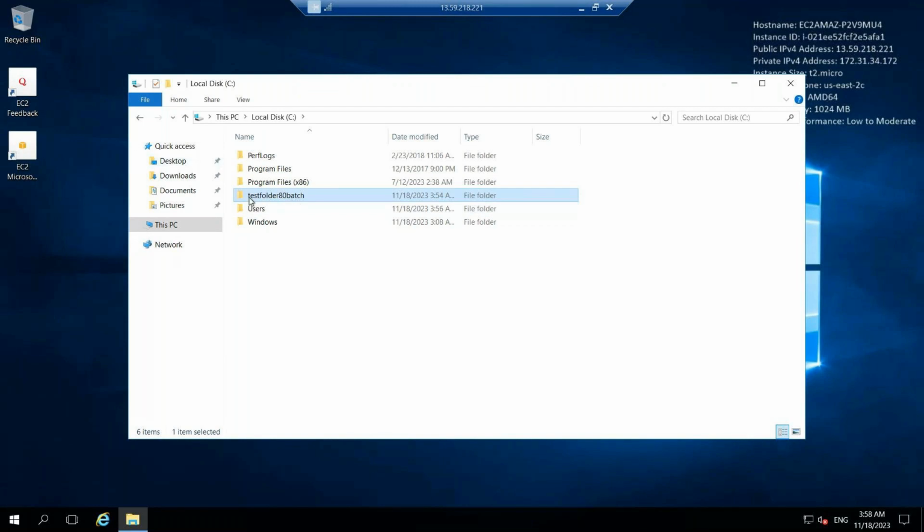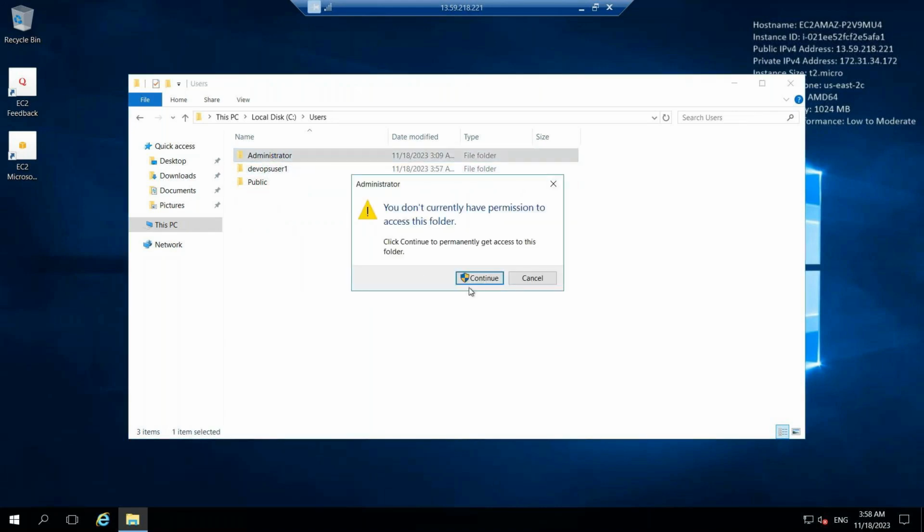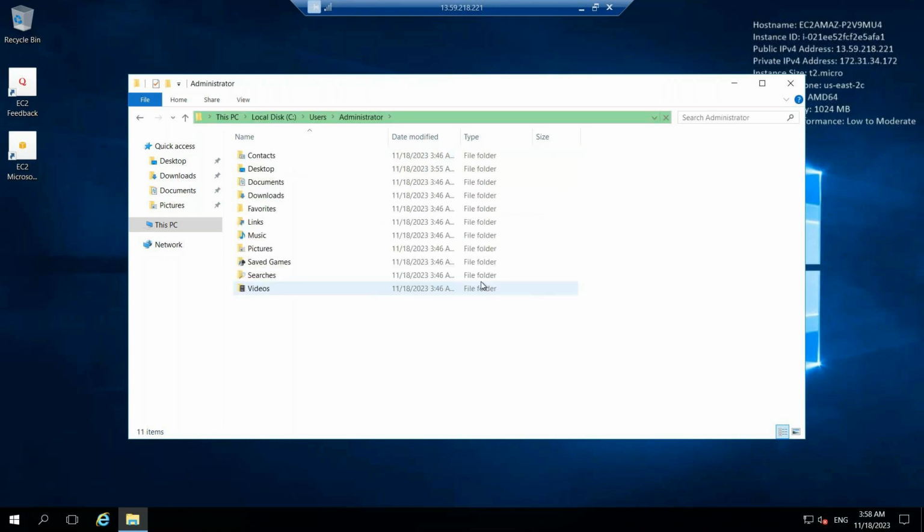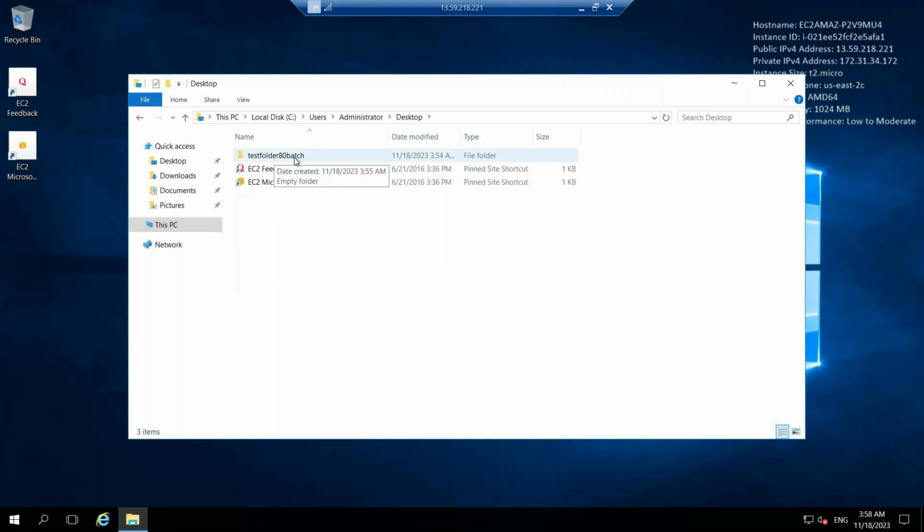So if you go to the C drive, you can see the folder. If you want to check the administrator desktop folder, what can we do? Go to users, go to administrator, click on continue, go to desktop. On the administrator desktop, there is a folder.